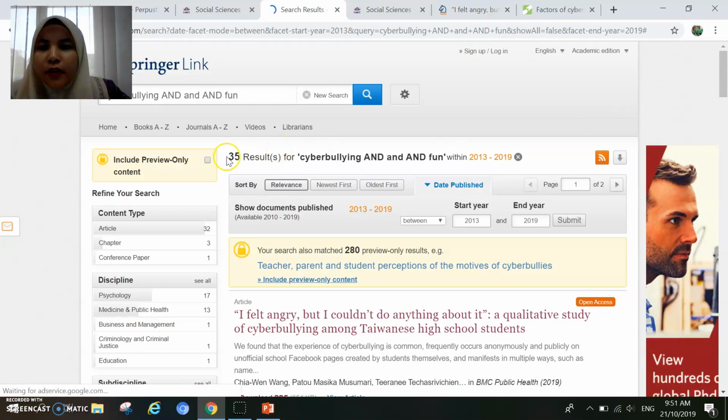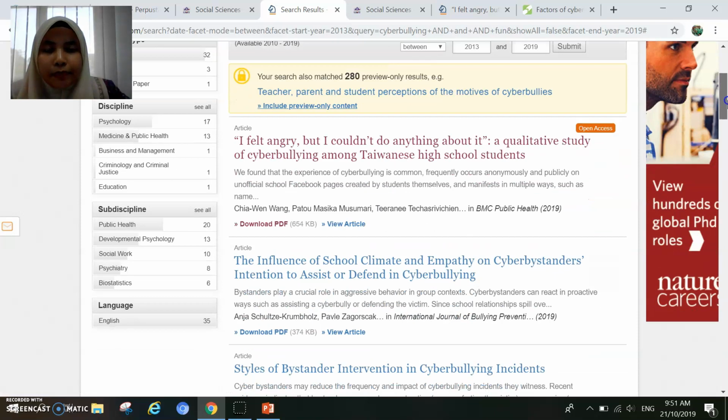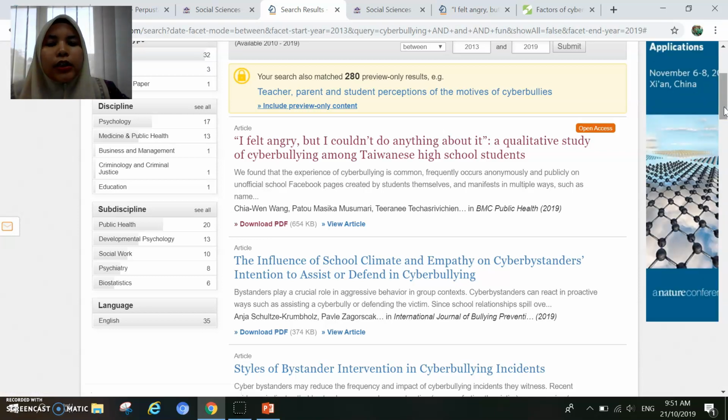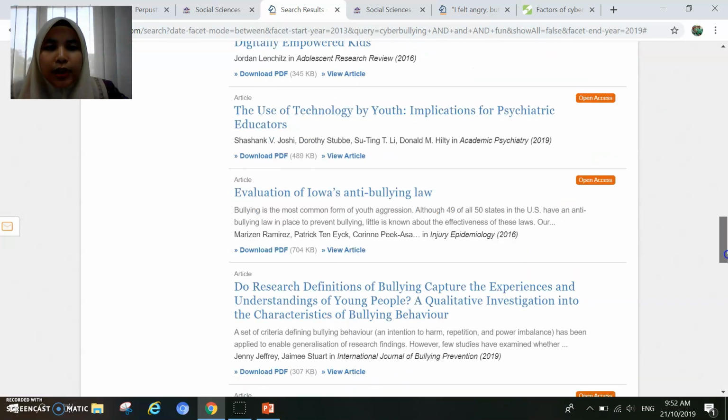Now you can see there are 35 results, or 35 possible articles, related to cyberbullying and fun. On this left side, you can see all these 35 articles come from various disciplines like psychology, medicine, business, criminology, and education. Another thing is you have to look for the one that has the open access label, because that's the only one that shows the article is free for you to download. There are some open access articles here, some are not.